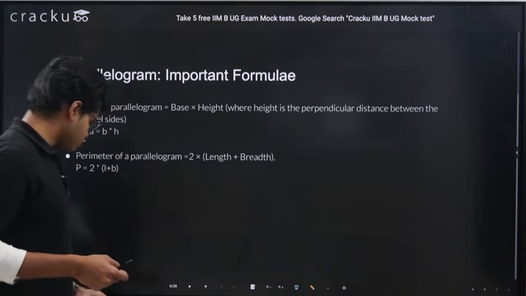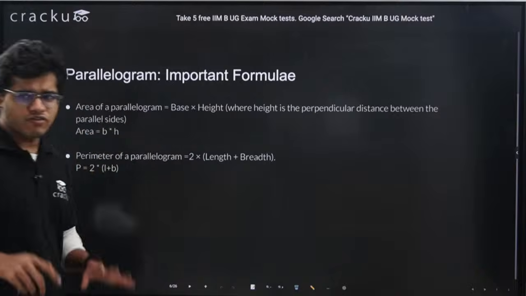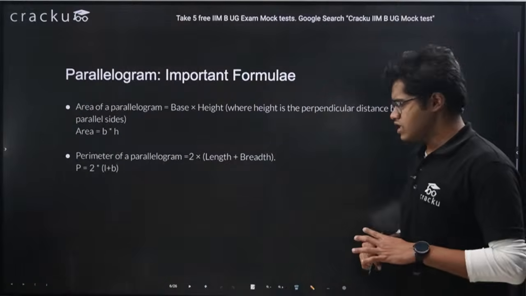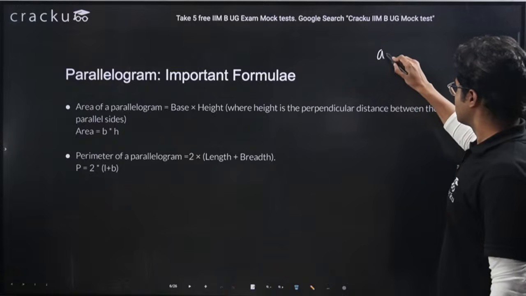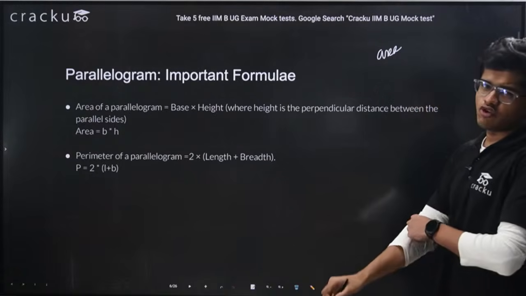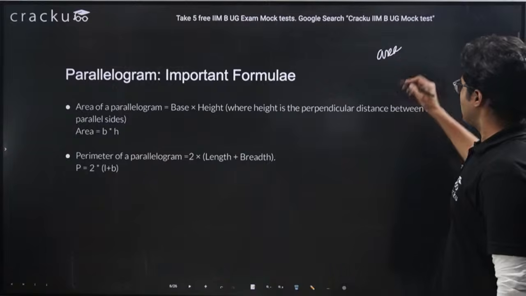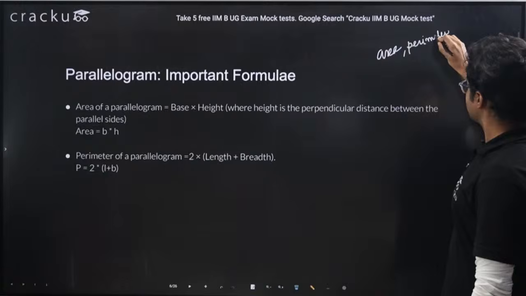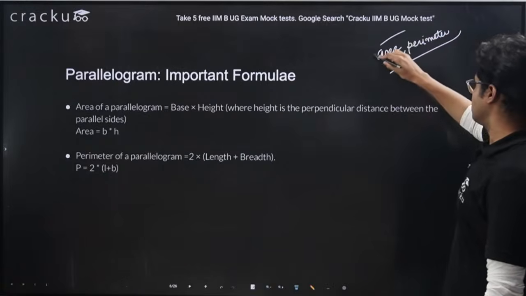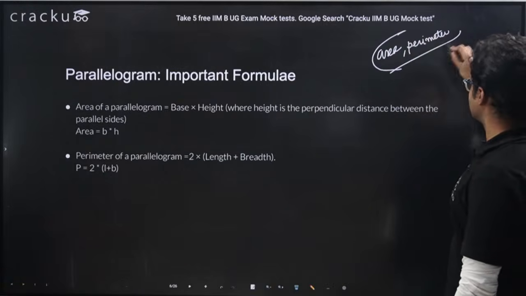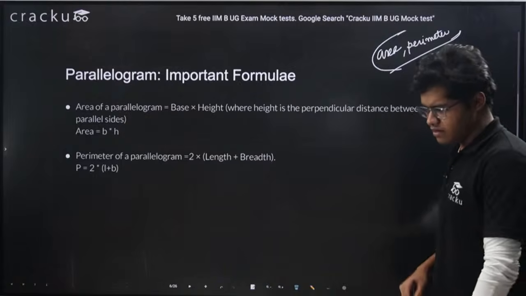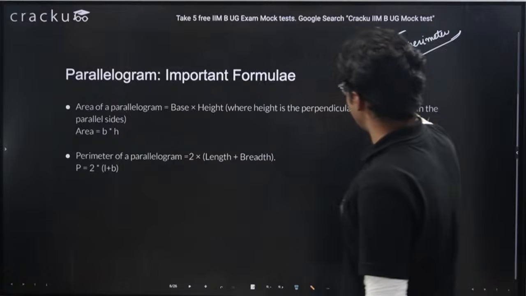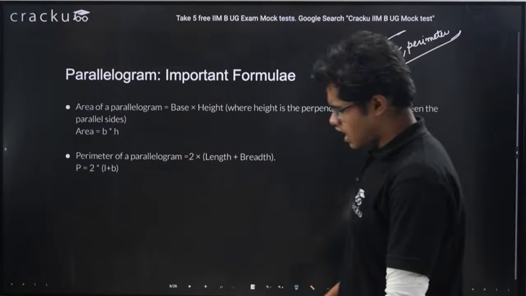Now, important formulas for parallelogram. So basically, when we are dealing with quadrilaterals, we need to remember two formulas. For any quadrilateral, we have to deal with two things: one is area, another is perimeter. As far as mensuration is concerned, mensuration related to quadrilateral means we have to deal with area and perimeter.